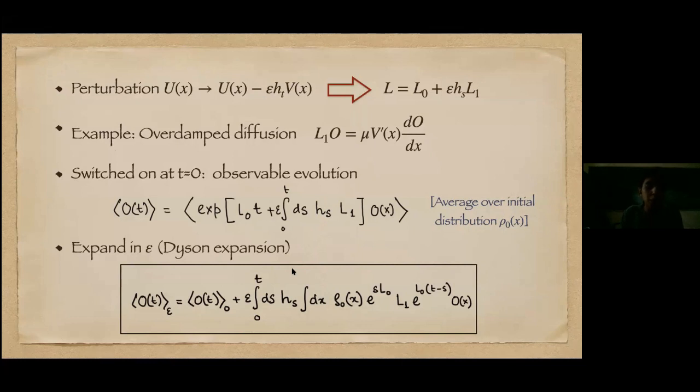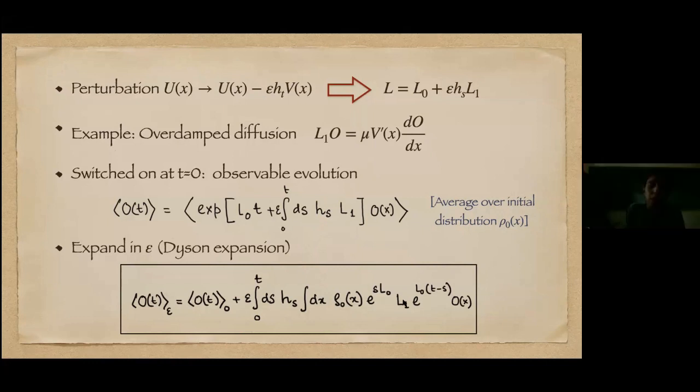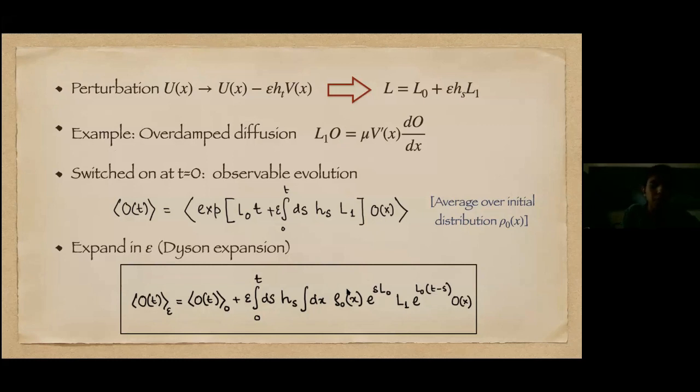If we have this time evolution operator, in the interaction picture it's simply this: we have the perturbing Hamiltonian in between, sandwiched by the time evolution operator from both sides. Up to this point, we have not assumed anything. We have not even assumed that it is equilibrium, not even stationary.